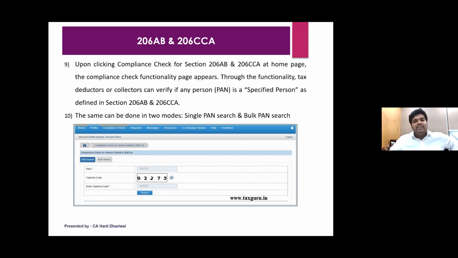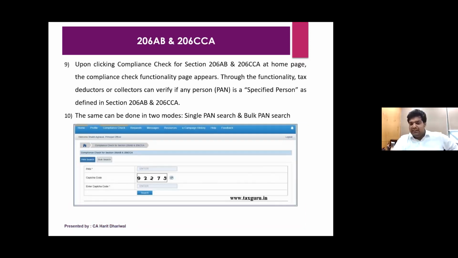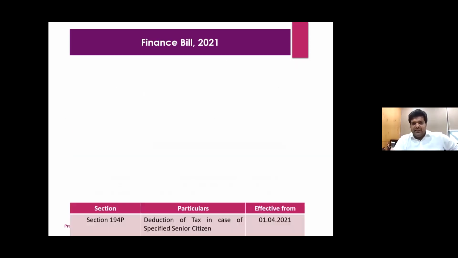For example, if they have filed the return, or if they have done the compliance, in that case the TDS will not have to be deducted at the higher rate. So that compliance check will have to be done. Make sure that we do this compliance check for all our clients, or we train them to do it at least once a year at the start. And for all the specified ones, even during the year, this check will have to be carried on.